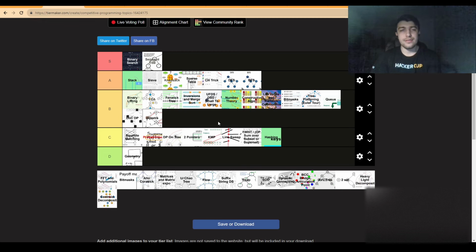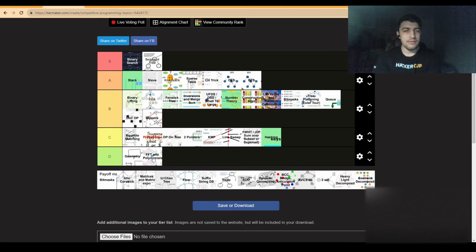FFT polynomials, well, it's math on steroids, as some would say. Most people just end up copy pasting their FFT template. There are also people who just use NTT, which is FFT, but when modulos are of a certain format. And I don't know anyone who actually enjoys FFT. Again, D tier, just like with the geometry.